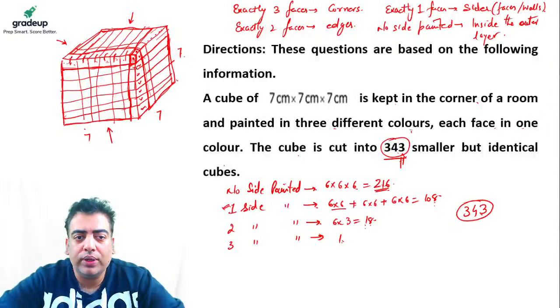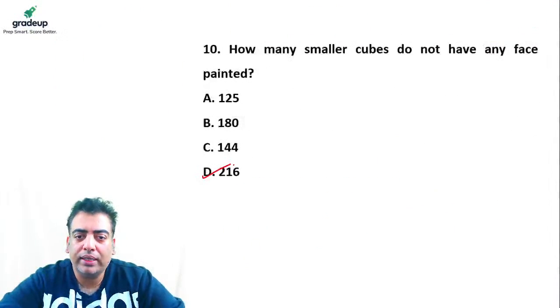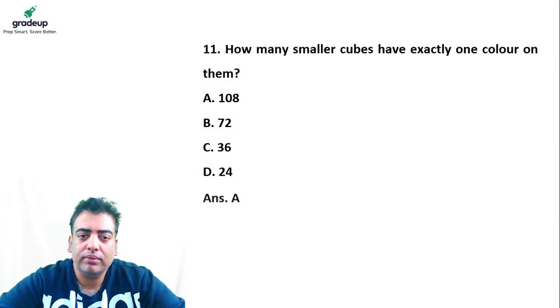So all these will also have 2 different colors on them because they are along 2 faces. All these will have exactly 2 colors on them, and because 3 faces are visible here, it will have 3 colors on them. So the language has been changed. So here we can say that the answer comes out to be 108.